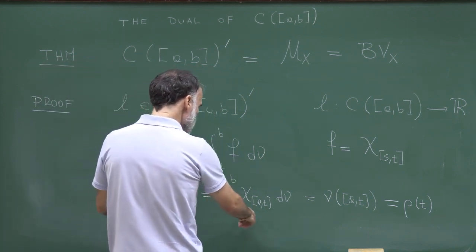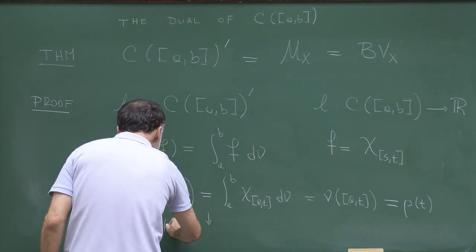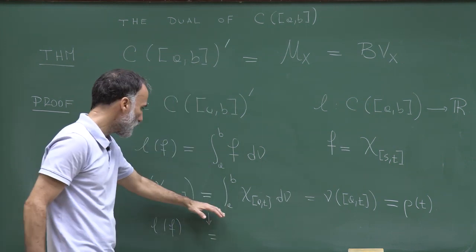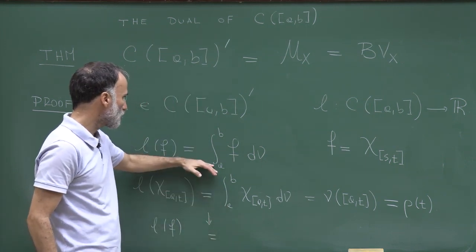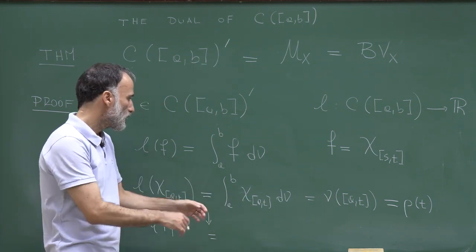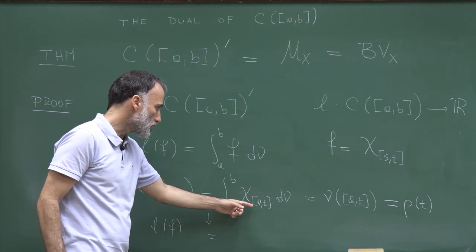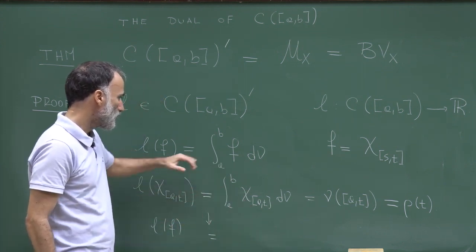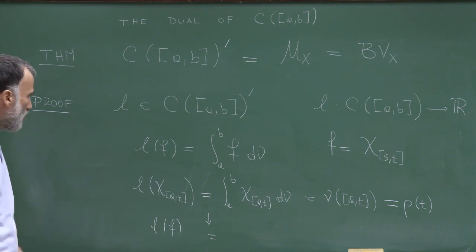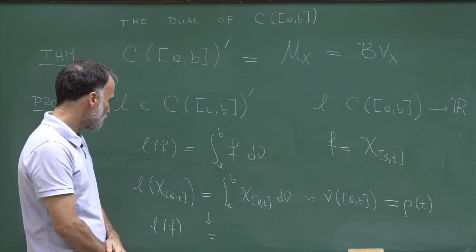And once I have this equation, I will try to extend it to prove that L of f is actually equal. Well, I would extend this equation to this equation. If this is true for all intervals at, then by approximating a continuous function by linear combinations of such functions, I would get this identity. So this is the strategy of the proof. I want to find nu for which this holds.